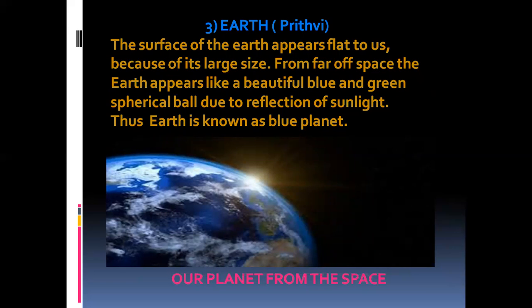From far off space, the earth appears like a beautiful blue and green spherical ball due to reflection of sunlight. You can see the picture, children. Blue color. The satellite picture it is. From space, they have taken this satellite picture. It appears blue. That's why it is known as the blue planet also.